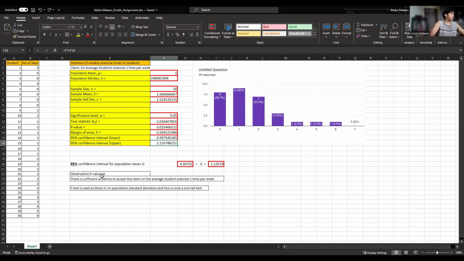My observation is that the p-value is less than my significance level. So there is sufficient evidence to accept the claim that the average student exercises one time per week, and it does accept my null hypothesis. As mentioned earlier, the t-test is used as there is no population standard deviation, and thus it's a one-tailed test.